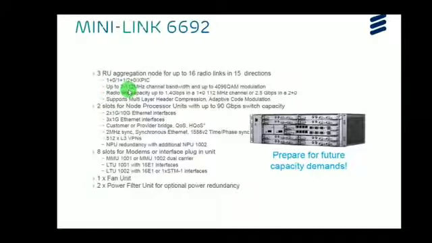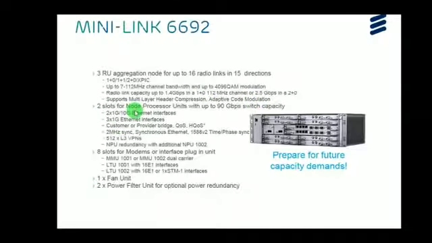It supports 7 to 112 MHz channel bandwidth and up to 4096 quadrature amplitude modulation. It provides radio link capacity up to 1.4 Gbps in 1 plus 0 configuration with 112 MHz channel bandwidth or 2.5 Gbps in a 2 plus 0 configuration. It also supports multi-layer header compression and adaptive code modulation.